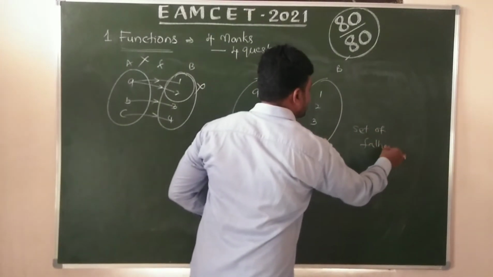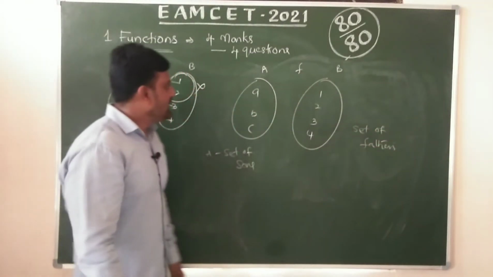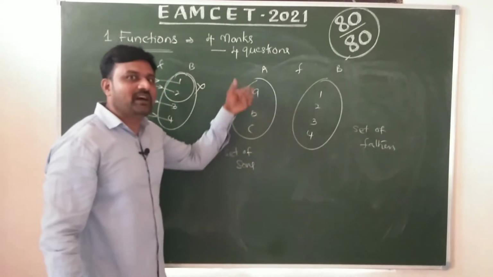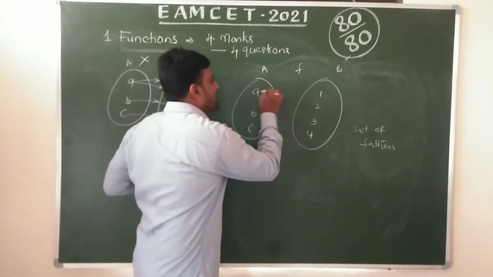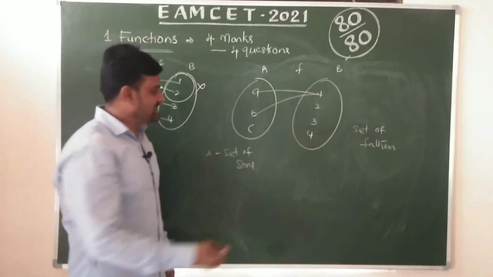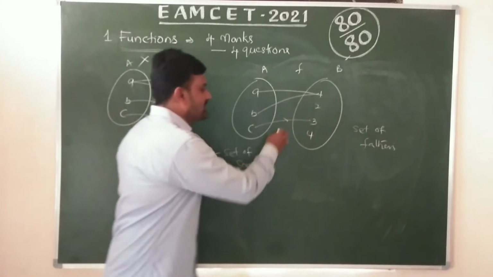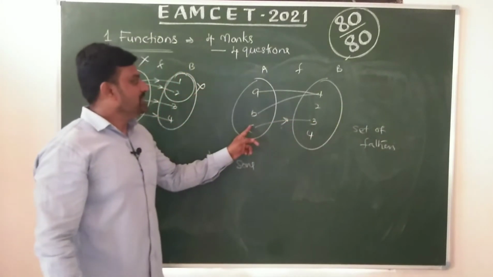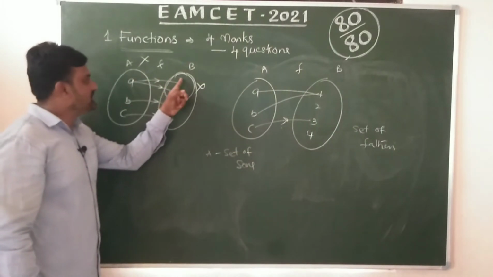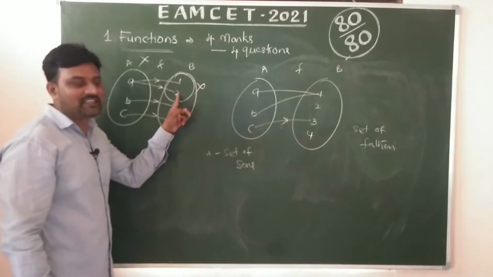Here one or more sons are definitely associated with only one father, yes or no? But if one son is associated with two fathers, it cannot be possible.